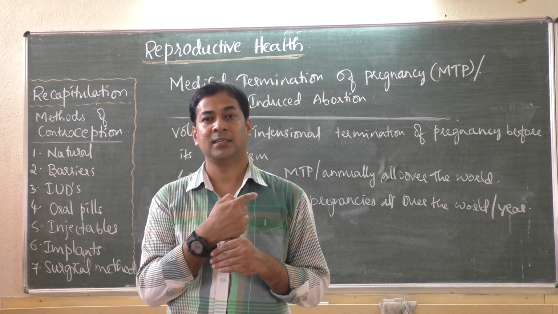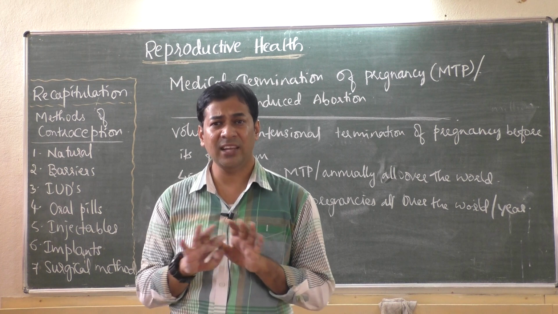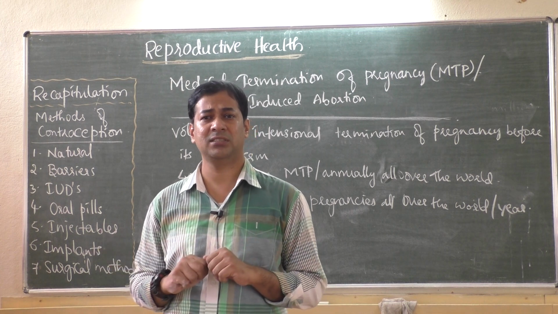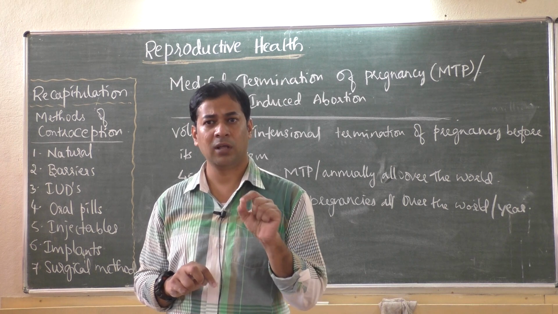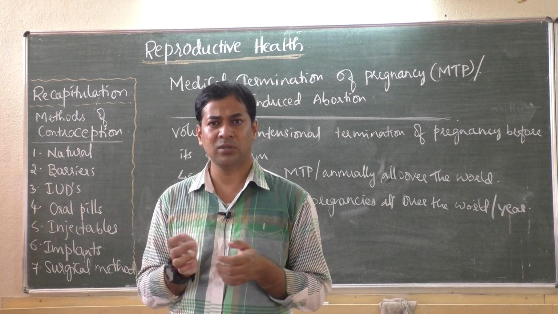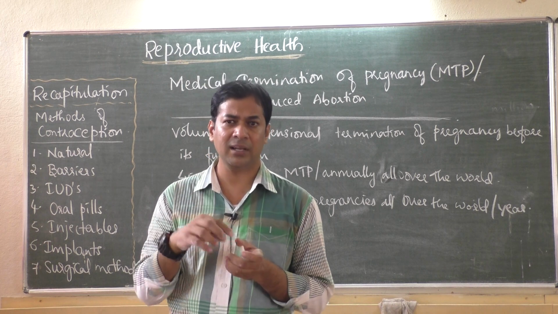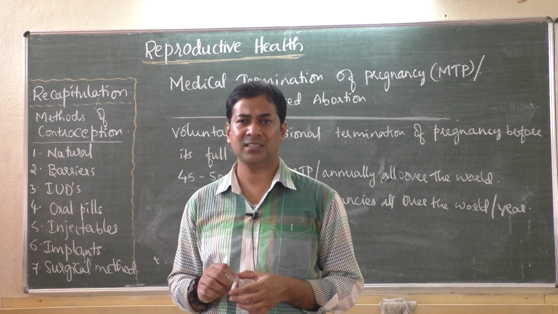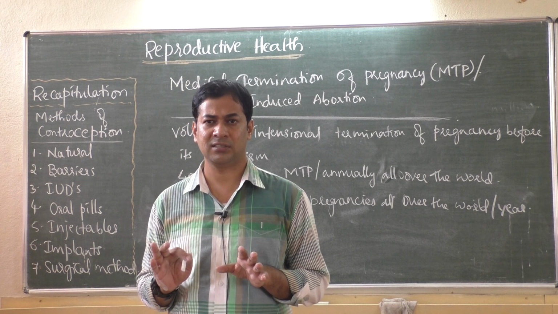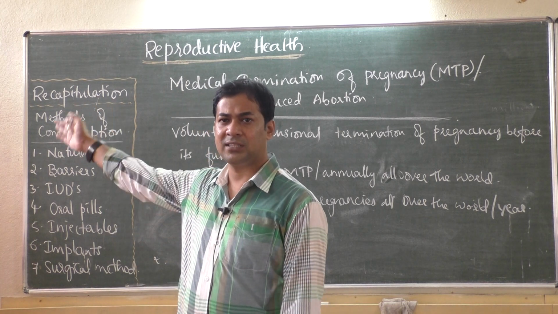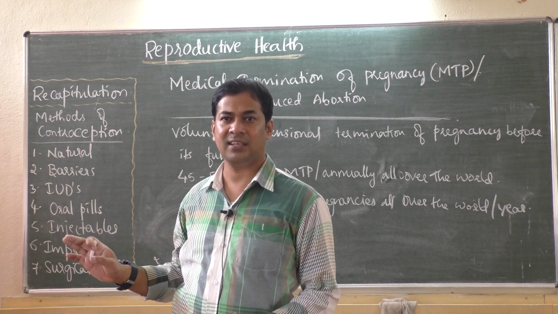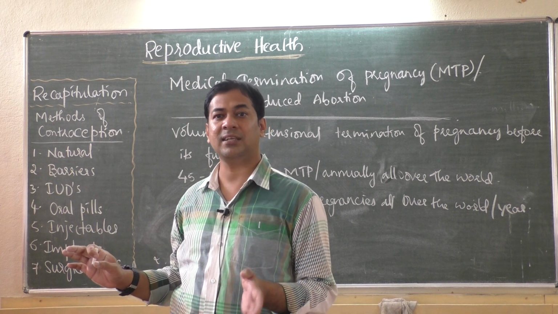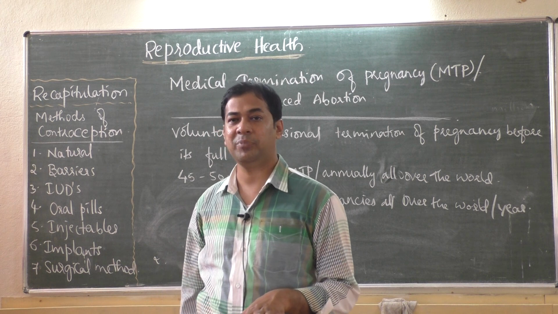Or else, suppose failure of contraceptive devices. That means a couple used a condom, and the condom had a hole or ruptured or came off, and because of that sperm entered the female and she became pregnant. This is nothing but failure of contraceptive devices. All those 7 methods we discussed, if they fail, if they don't give a result, then it leads to pregnancy. In those cases MTP can be done.